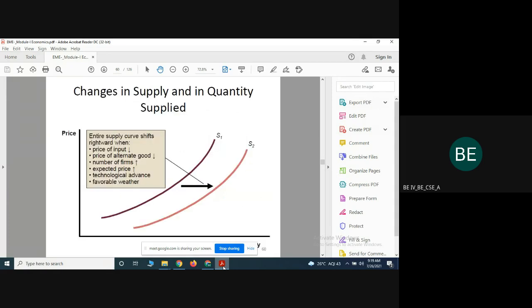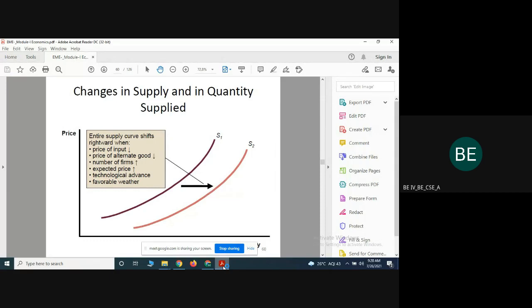Previously what I said can again be represented in a graph format. Suppose the same thing, supply is increased.